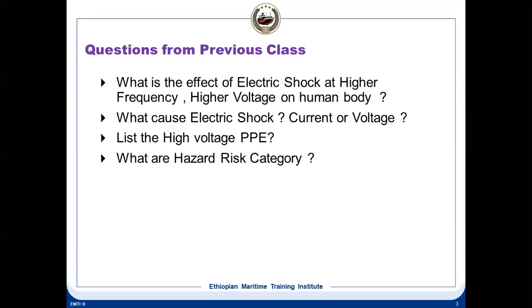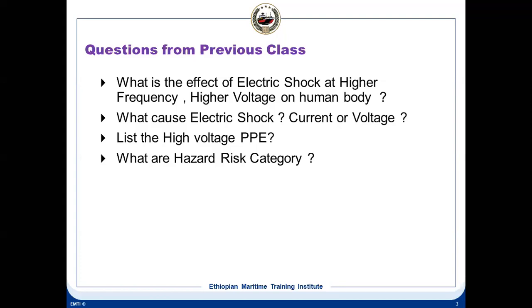Then these are the high voltage categories. You see, the high voltage category has been specified. There are various categories specified by the National Fire Association, like categories 0, 1, 2, 3, 4. The 0 category is 0 to 1.2 calories per centimeter square. This calorie per centimeter square is how much energy your fabric can absorb. So basically we decide what type of PPE you require based on these hazard risk categories.